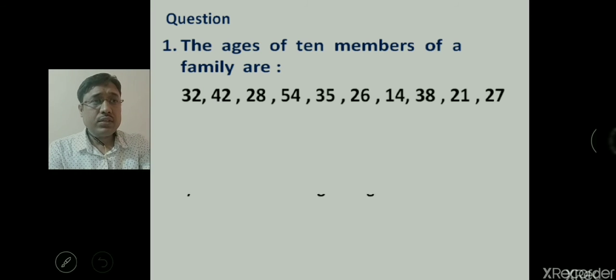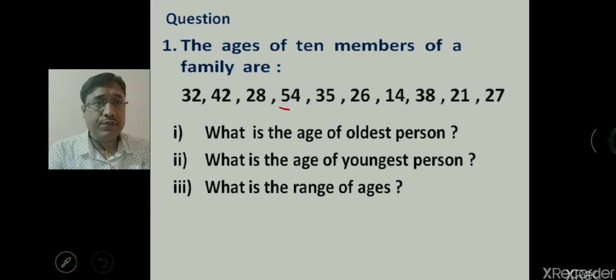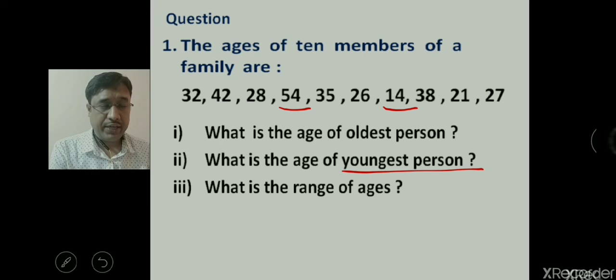The oldest person's age is 54, and the youngest person's age is 14 years. The range is the difference of these two values, 54 and 14, which is 40.